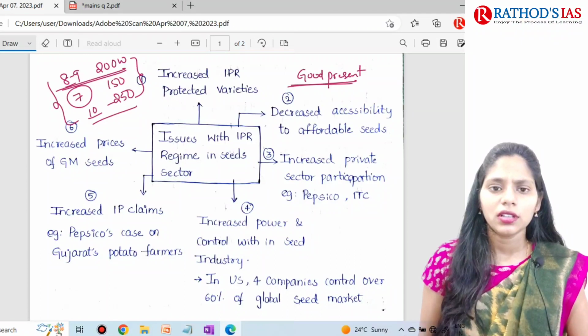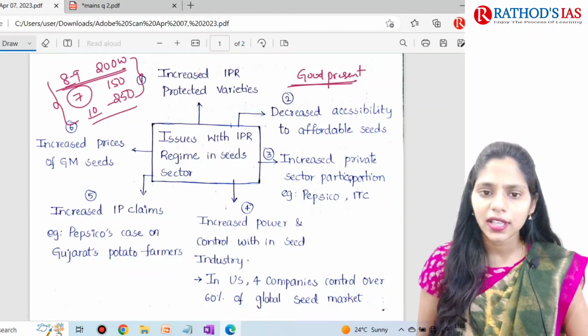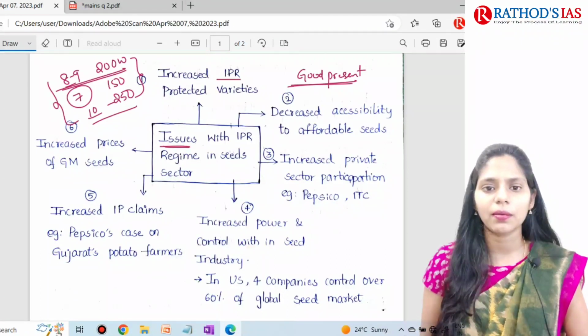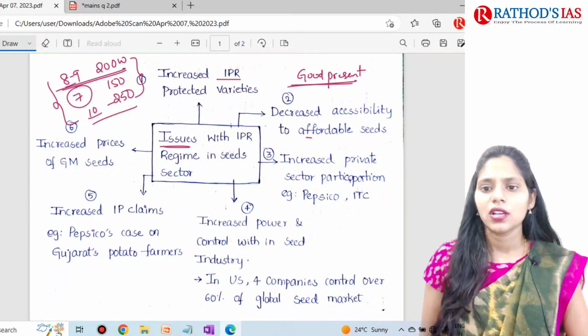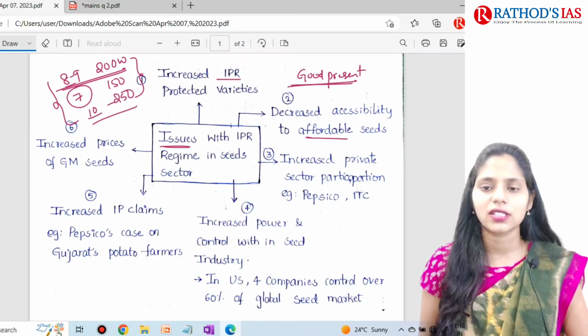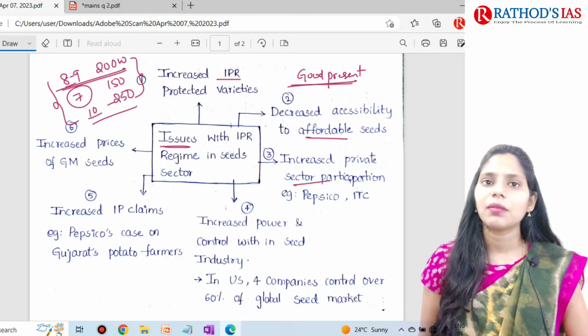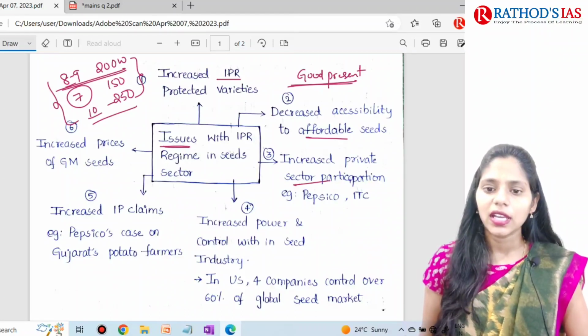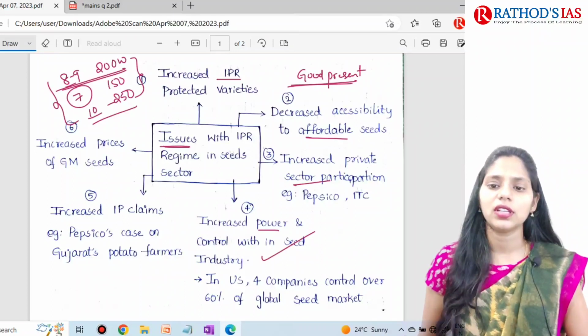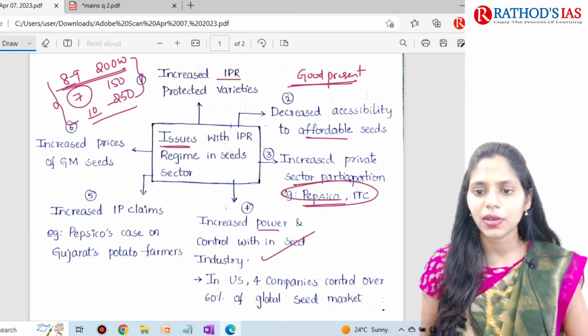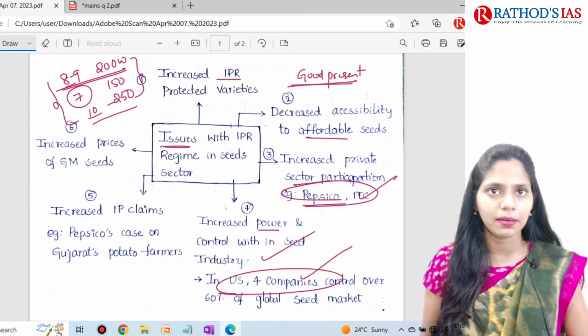So here the student represented what the issues are: increased IPR protected varieties. That will lead to decreased accessibility of affordable seeds to farmers, and private sector participation will be increasing, with increased control in the seed industry, and also gave some examples. So these are very good examples.